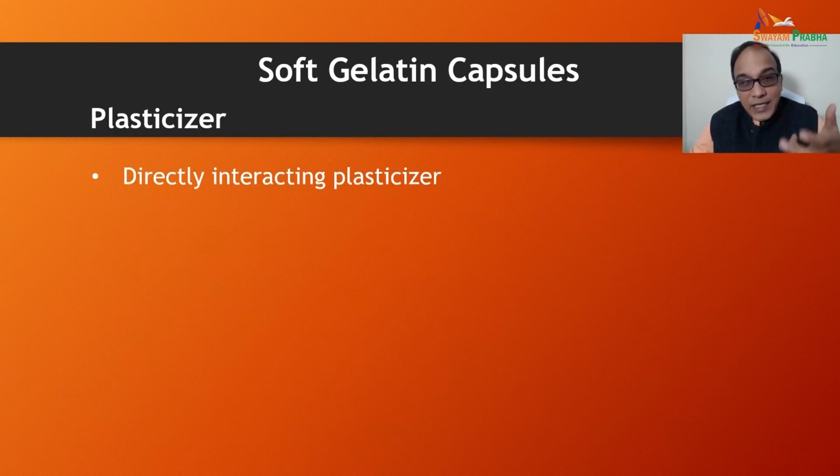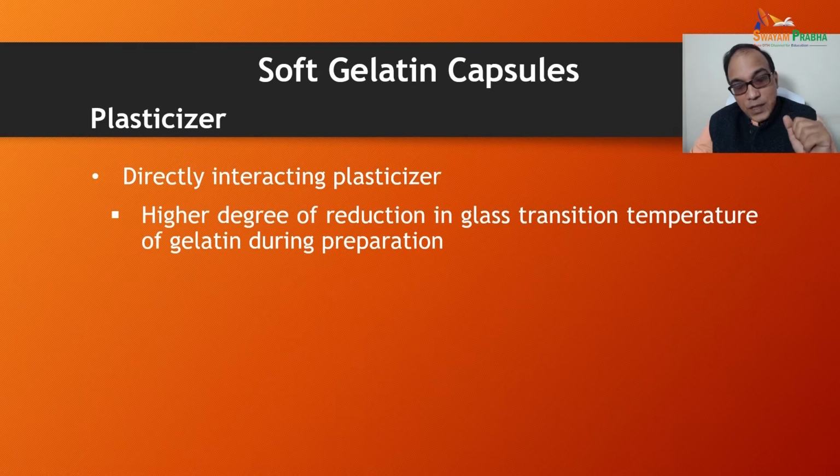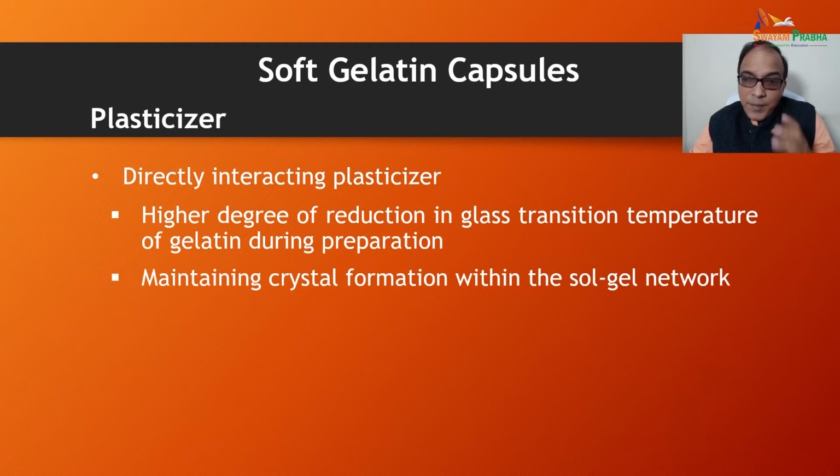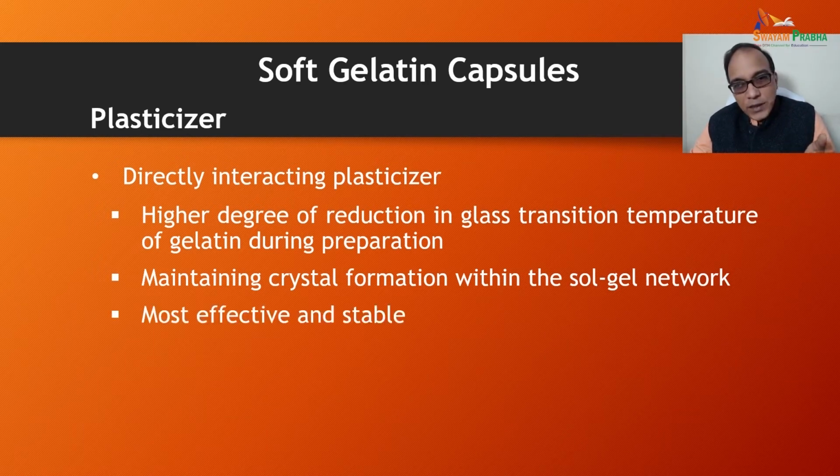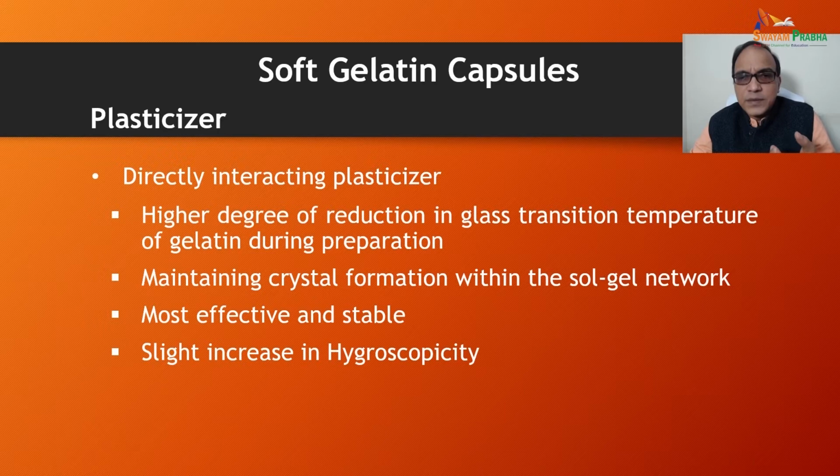Now moving to the directly interacting plasticizers. There is a high degree of reduction in glass transition temperature of gelatin during preparation. They maintain crystal formation within the sol gel network, and they are the most effective and stable. There is a slight increase in hygroscopicity in the case of directly interacting plasticizers. The example is glycerol.